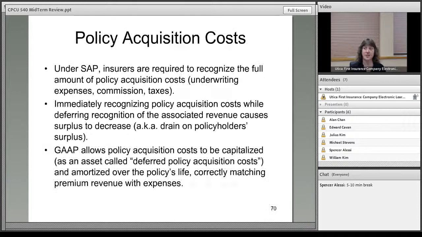Under SAP, the insurance company is required to recognize the full amount of the policy acquisition cost, underwriting expense, commissions, and taxes, and those things. Immediately recognizing these acquisition costs while deferring the recognition of the revenue causes surplus to decrease. In other words, it puts a